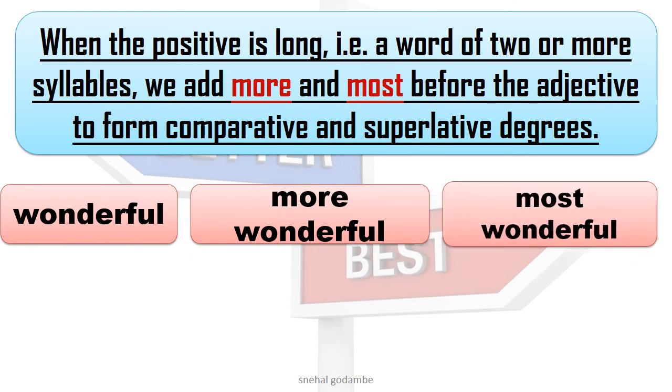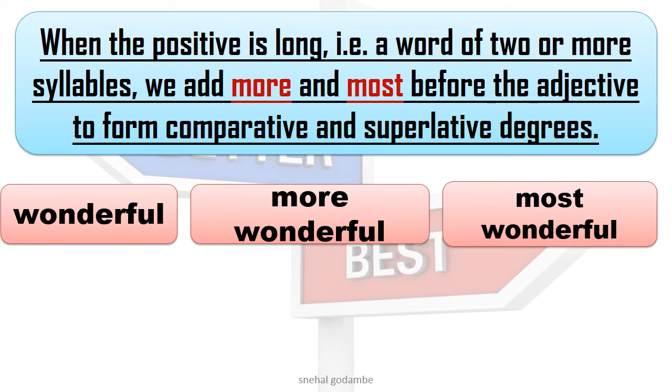Syllables you have already learned. So here I am not going to explain what syllables are and how to find them in a word. Here we are just reading about the rules of degrees. So you can remember this rule also, that when there is a word of two or more syllables, don't write ER or EST with the basic adjective but add more and most.